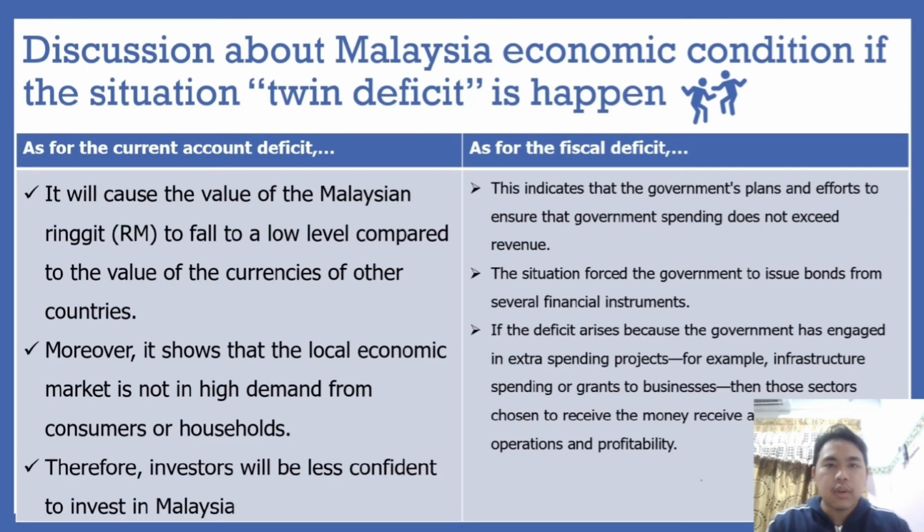Okay, now let's take a look at the Malaysian economic condition if the twin deficit situation happens. First, the current account deficit will cause the value of the Malaysian ringgit to fall to a low level compared to the currencies of other countries. This is indirectly due to the high value of imports compared to the value of exports.